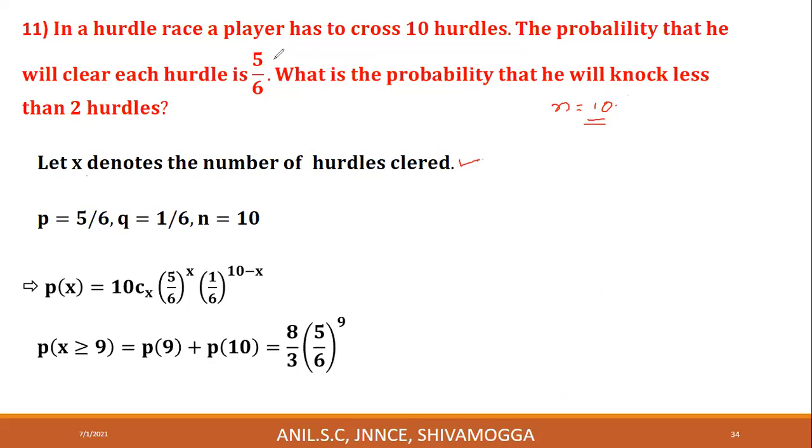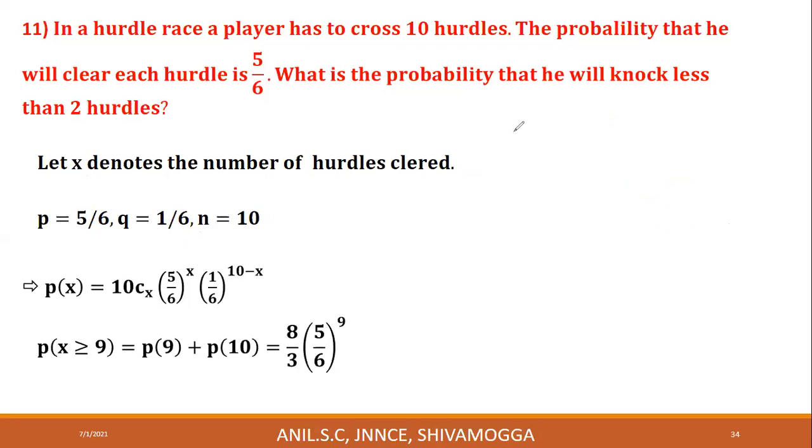Therefore, probability of clearing hurdles is 5 by 6. If P is equal to 5 by 6, then P plus Q is equal to 1 implies Q is equal to 1 minus P. That is 1 minus 5 by 6, which is 1 by 6. Q is equal to 1 by 6, and there are 10 hurdles, therefore n is equal to 10.